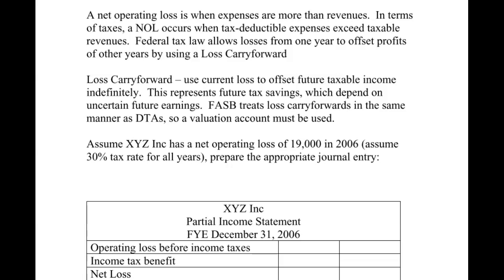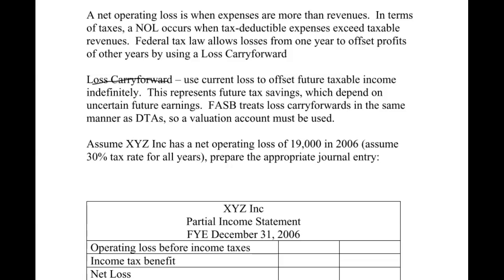What federal law allows us to do is carry these losses forward to offset profits of other years. So if I have a loss this year, I can carry it forward, and if I have taxable income next year, I can use my loss to offset some of that income or all of it, depending on the size of the loss. We call this a loss carry forward: we're using the current loss to offset future taxable income.